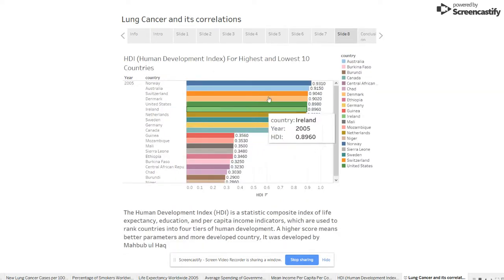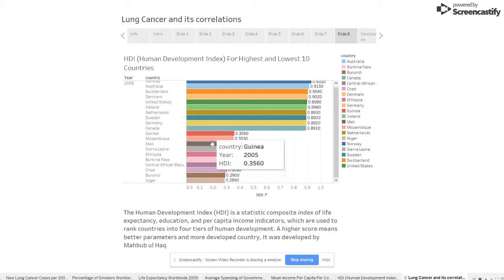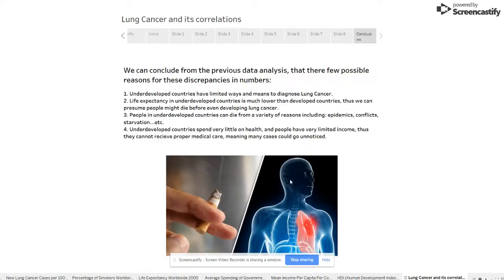Finally, we compare the Human Development Index, which is an indicator to know which country is developed, and it takes many different parameters, including education, life expectancy, and per capita income. It was developed by Mahbub ul Haq. So this gives us a general idea that most countries with a low incidence of lung cancer are underdeveloped, which proves our theory. Conclusions. What can we conclude from the previous data?